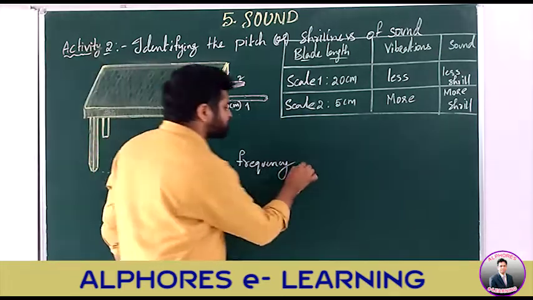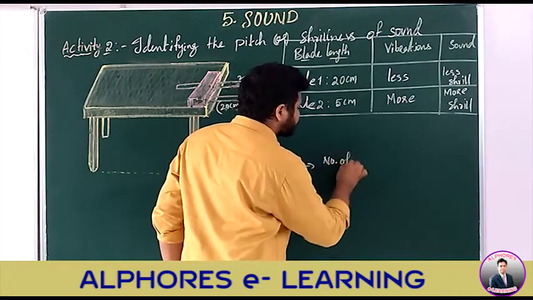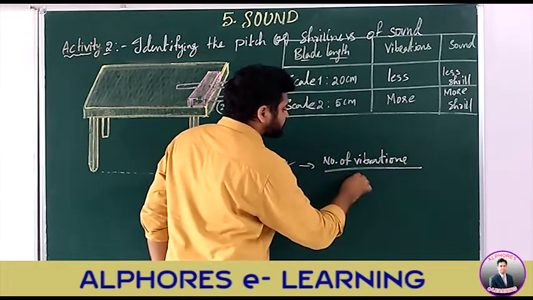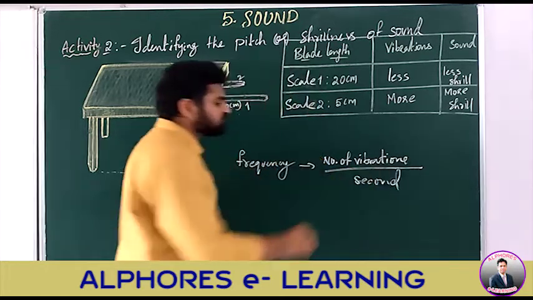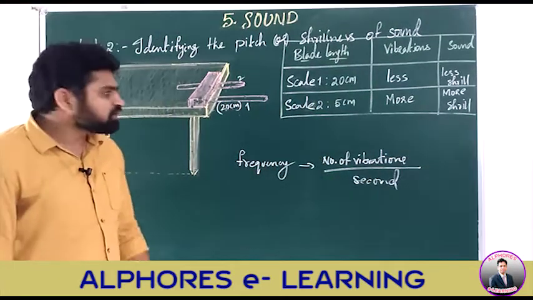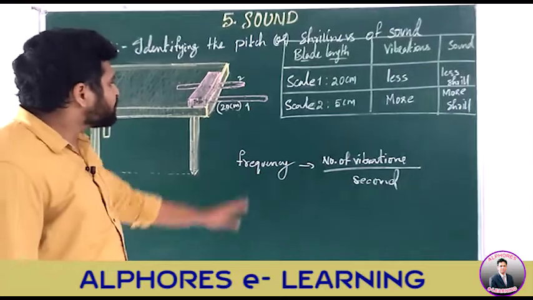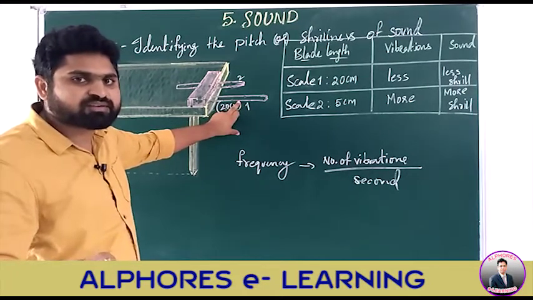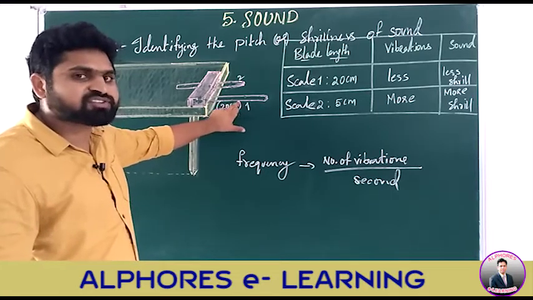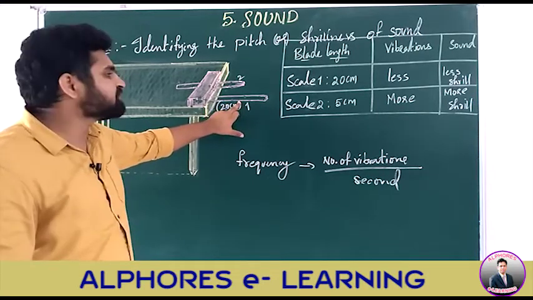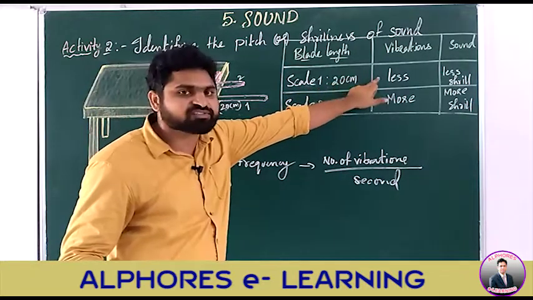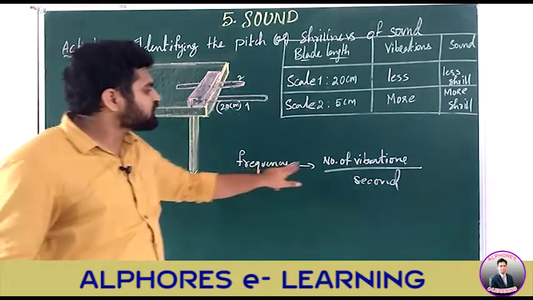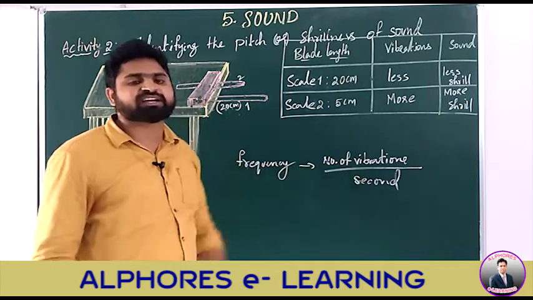Frequency is nothing but the number of vibrations made per second. From this activity, the number of vibrations made in scale 1 is less, so we can say that the frequency of this scale is less, because frequency is nothing but the number of vibrations made per second.